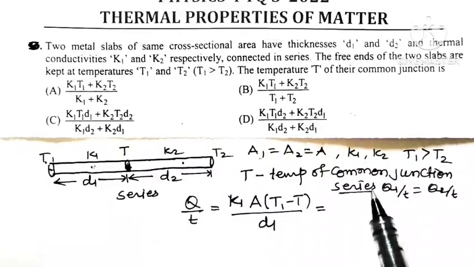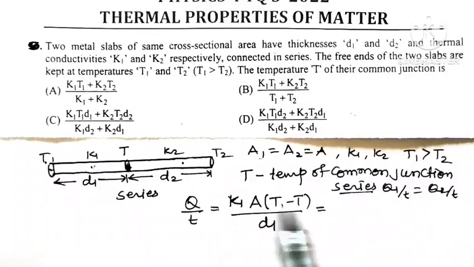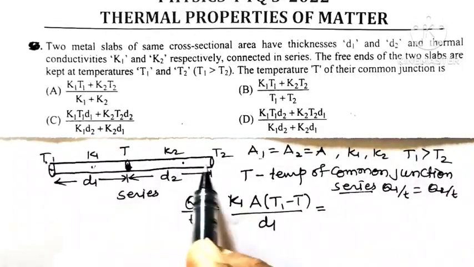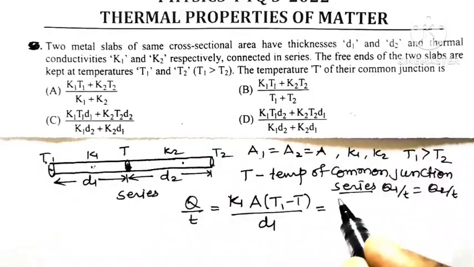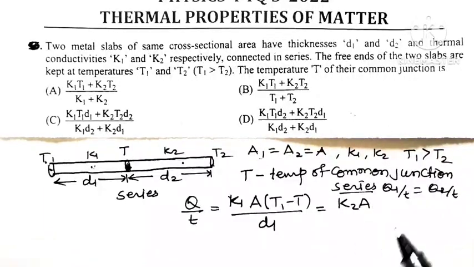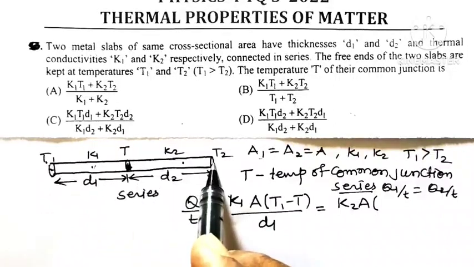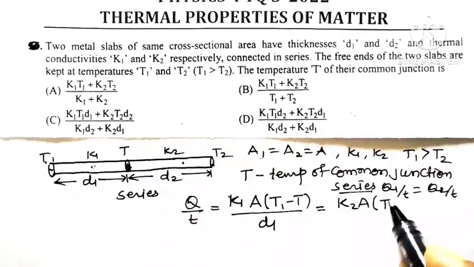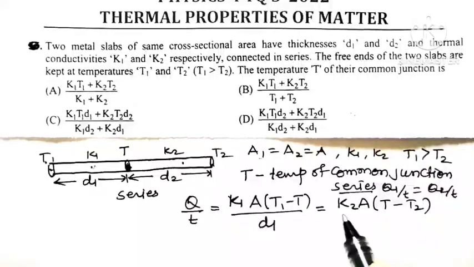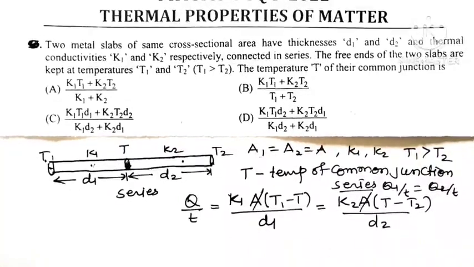So the rate of flow of heat through the second slab is K2, the coefficient of thermal conductivity of the second slab, into the same cross-sectional area A, into the temperature difference. T is at higher temperature, T2 is at lower temperature, so the temperature difference is T minus T2, divided by the thickness of the slab, D2. Now the cross-sectional area on both sides gets cancelled.